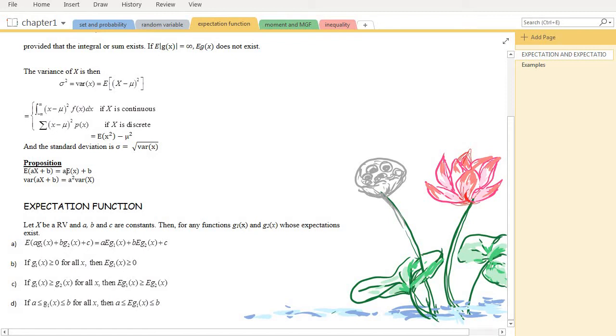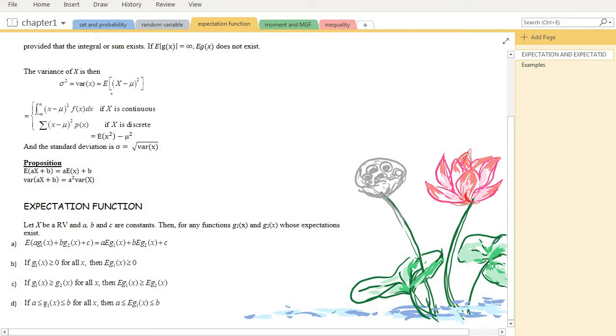So this is the proposition of the expectation function, in which the expectation of the term ax plus b can be simplified as this, in which the expectation of the coefficient will give the coefficient itself, a, and then expected of the variable x, plus if b is a constant, it will again have no change, remaining as b. And then the variance of this term will be written in this way, in which you can see the variance of the constant will disappear, and the coefficient of the variable becomes a square when you take it out from the bracket.